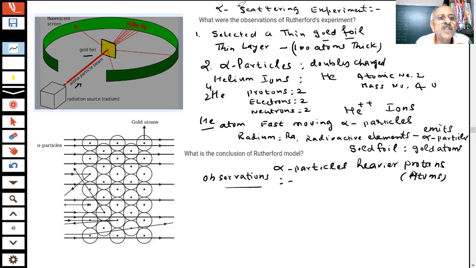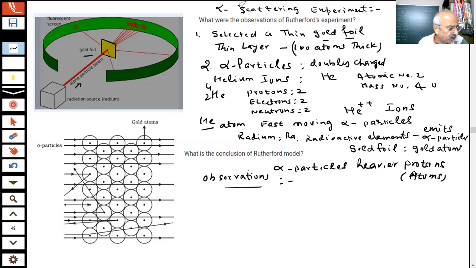This is a gold foil, this is the alpha particle. Here there is a fluorescent screen, student. Fluorescent screen means every time a particle comes, it will give a spot, just like photographic film, where spots are formed and you get a picture. So if a particle hits it, there will be a spot. If it is deflected back and doesn't pass through, there will be no spot. But here some spots are seen on the fluorescent screen. So what observations did he find?